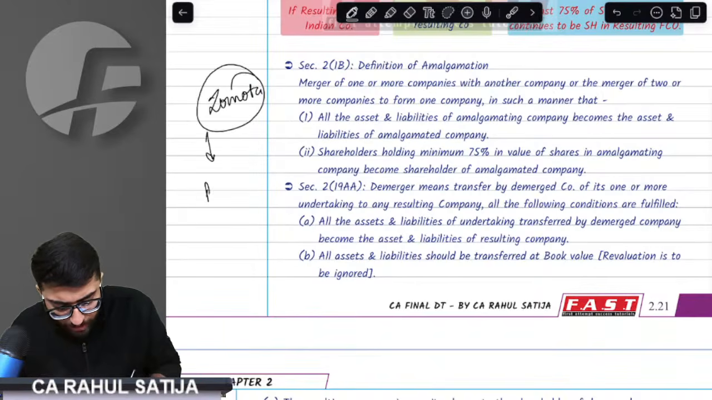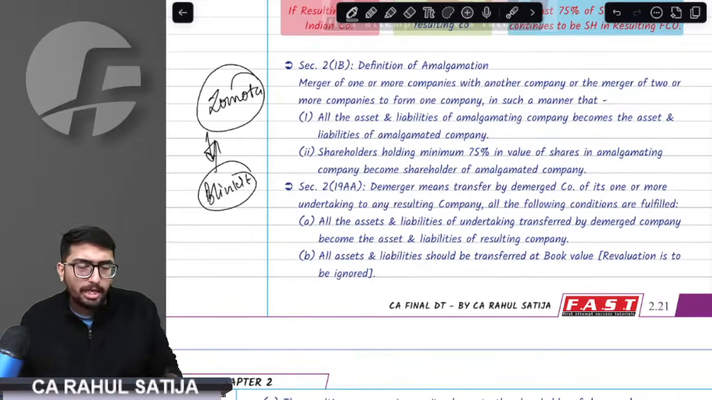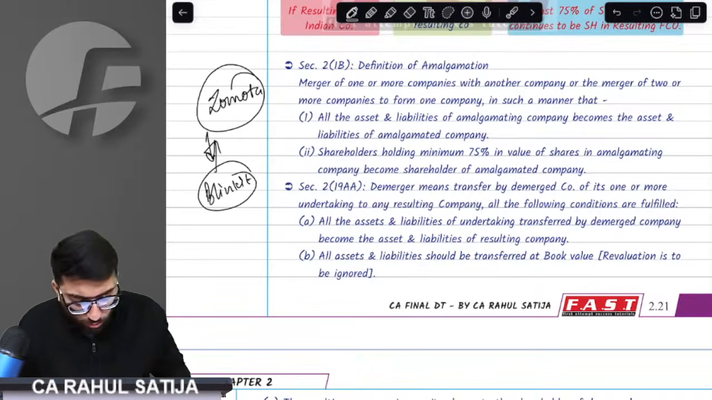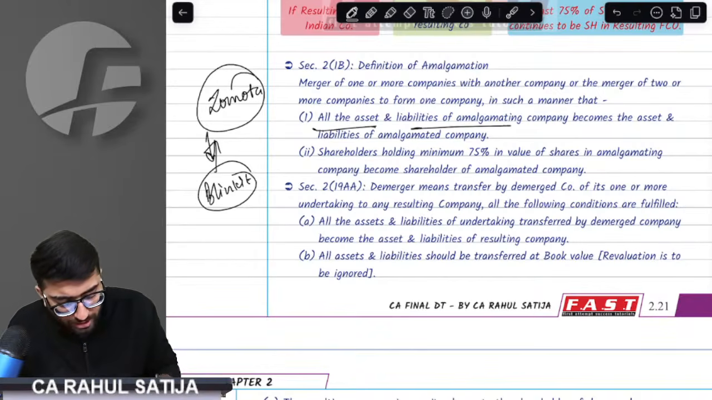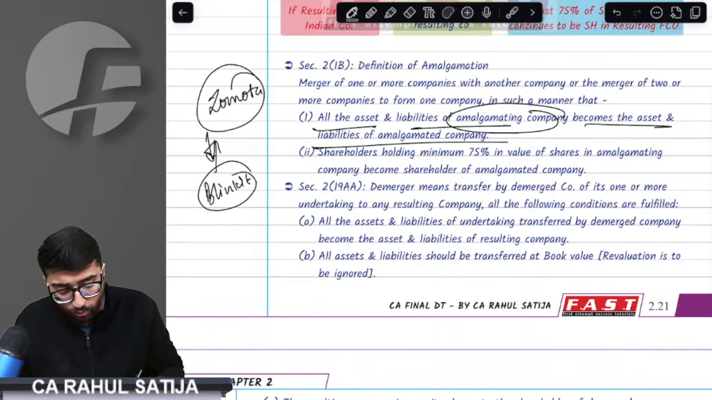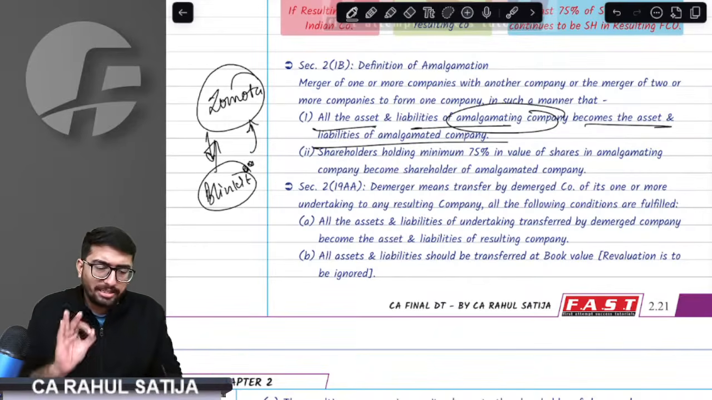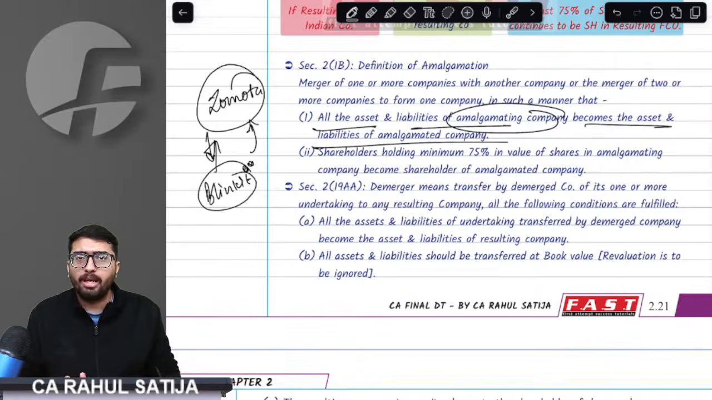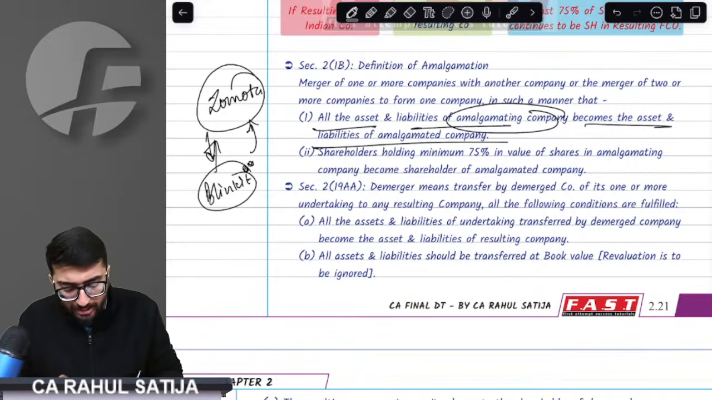Blinkit amalgamated with Zomato a few years ago. Now, how can we call it a valid amalgamation? Provision says if all the assets of the amalgamating company become assets and liabilities of the amalgamated company. That means whatever assets Blinkit has shall be transferred to Zomato. In that case, it is a valid amalgamation.